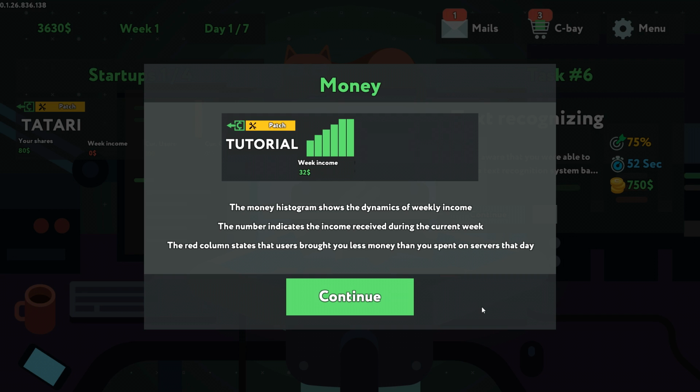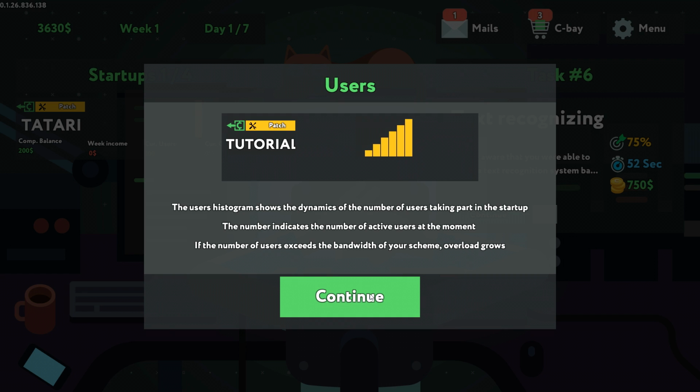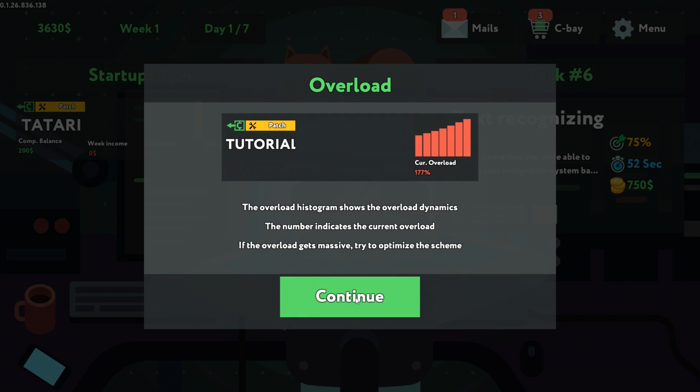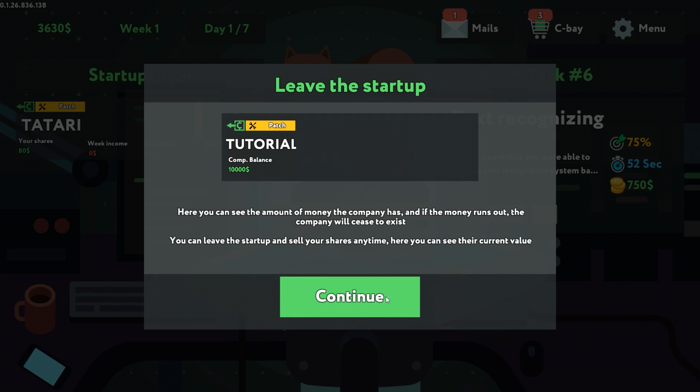Money histogram shows the dynamics of weekly income. The number indicates the income received during the current week. The red column states that users brought you less money than you spent on servers that day. Where's my money histogram? Like, where is it visually? Users histogram shows the dynamics of the numbers of users taking part in the startup. The number indicates the number of active users at the moment. If the number of users exceeds the bandwidth of your scheme, overload grows. The overload histogram shows the overload dynamics. The number indicates the current overload. If the overload gets massive, try to optimize the scheme.